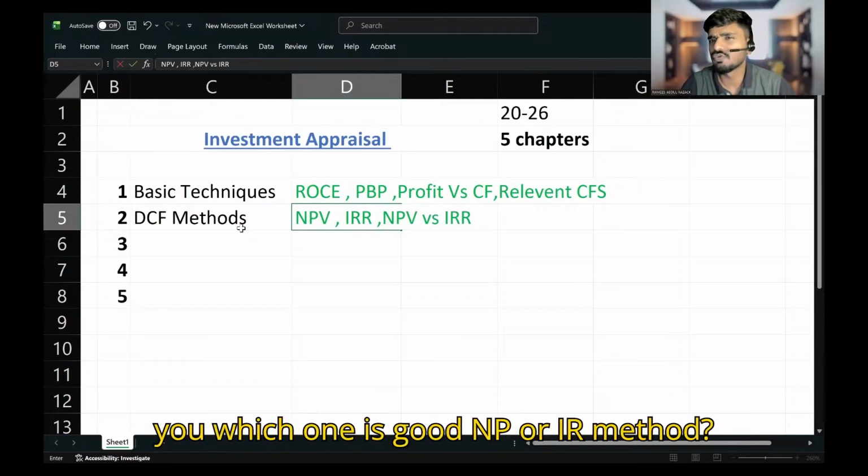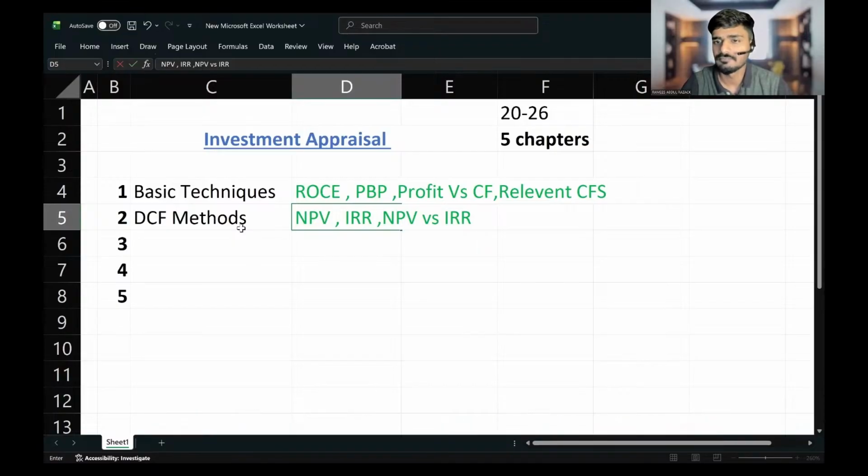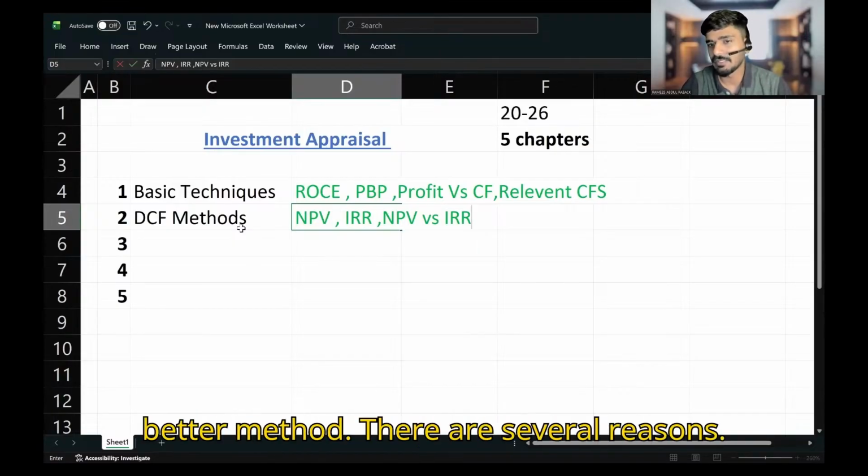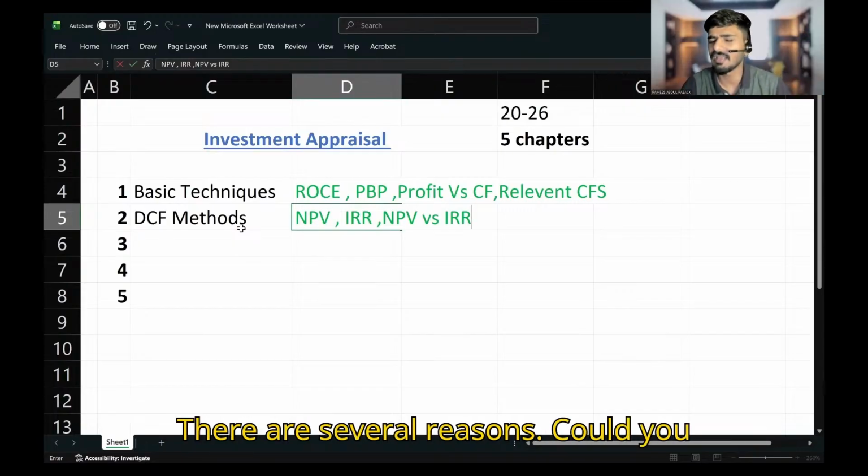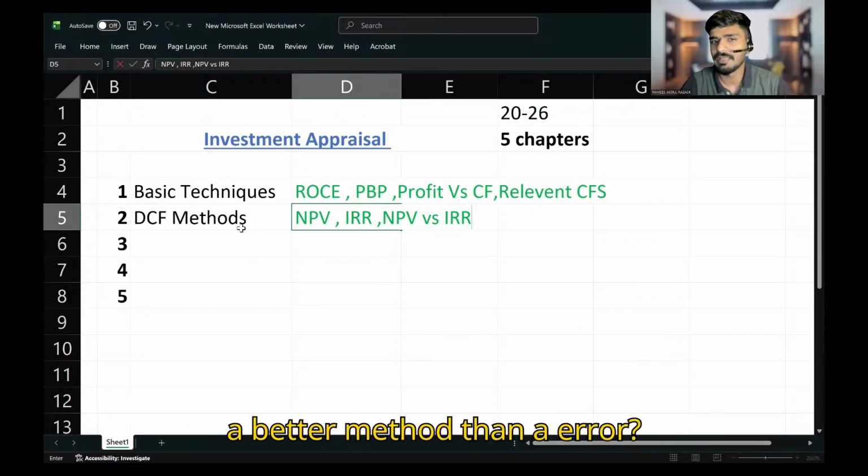Let me ask you, which one is better, the NPV or IRR method? Definitely it's NPV, right? NPV is a better method. There are several reasons. Could you please tell me any reasons for NPV being a better method than IRR?